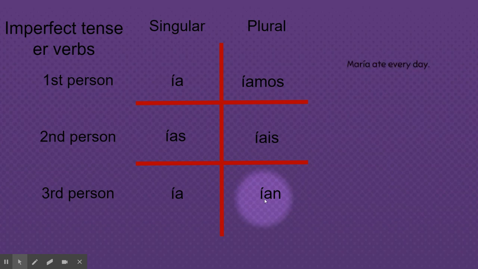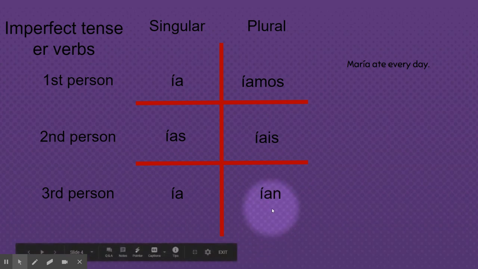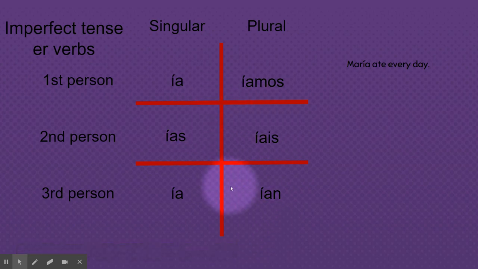So I'll do this really quickly. This transfers over into every tense. So the imperfect tense of ER verbs has different endings. It's ía, ías, ía, íamos, and ían, but the same concept of the chart applies. Maria ate every day, singular, talking about her, comía. My mom and I ate every day, plural, I'm part of the group, comíamos.